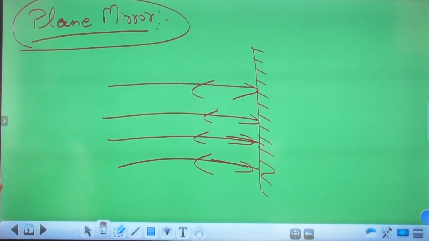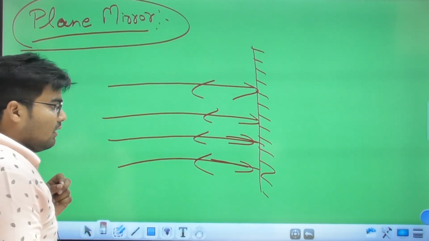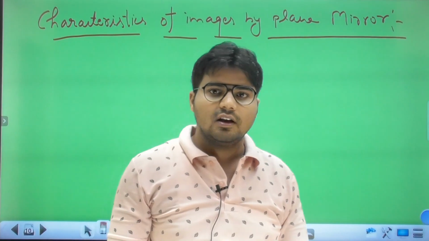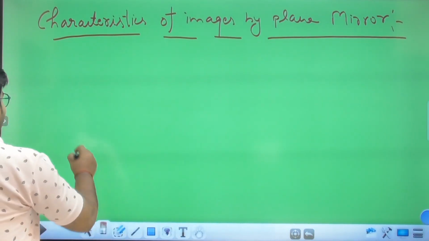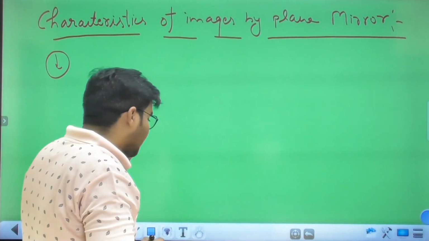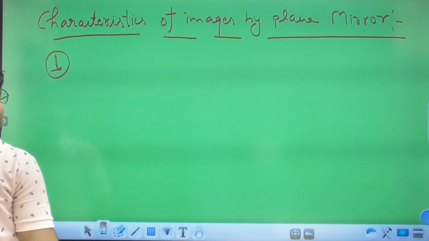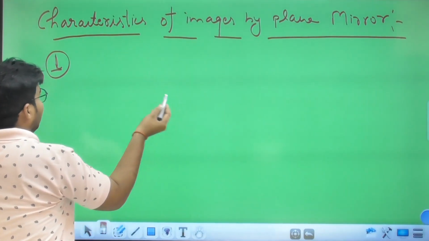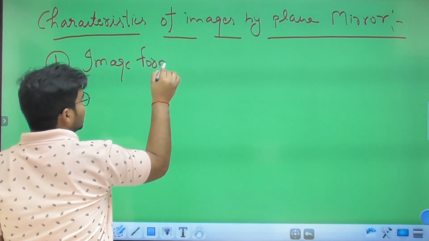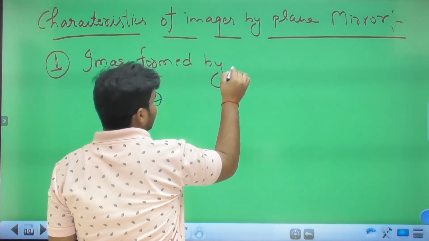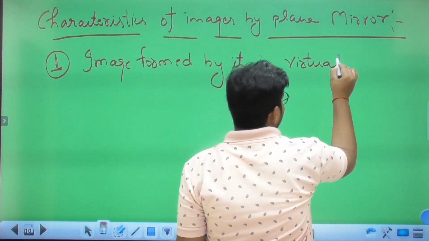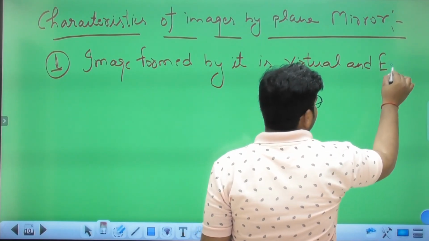Now we have to discuss the characteristics of images formed by a plane mirror. The very first characteristic, let us see: the image formed by it is virtual and erect.